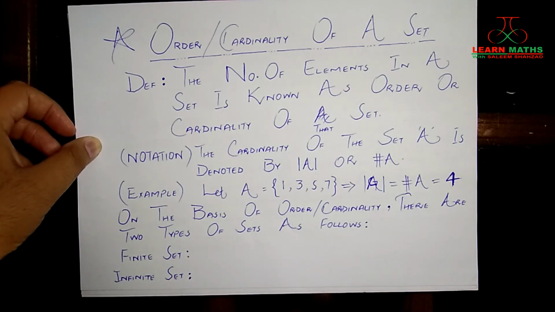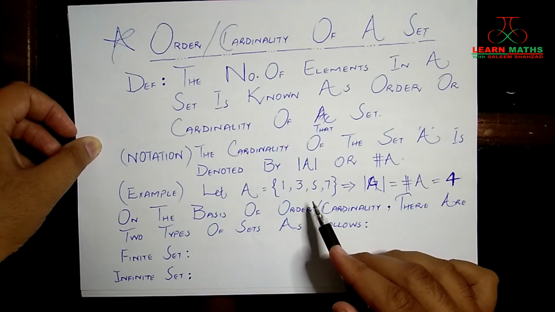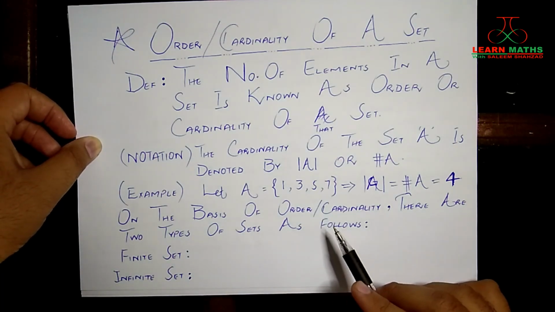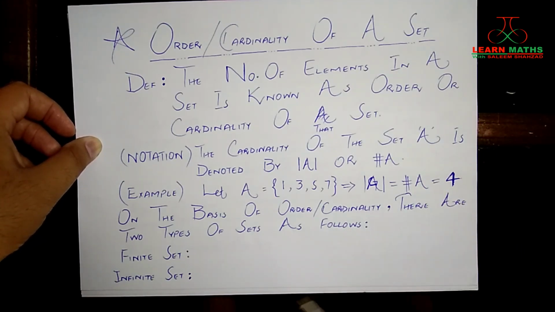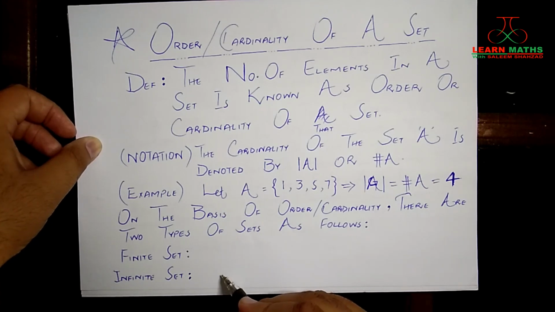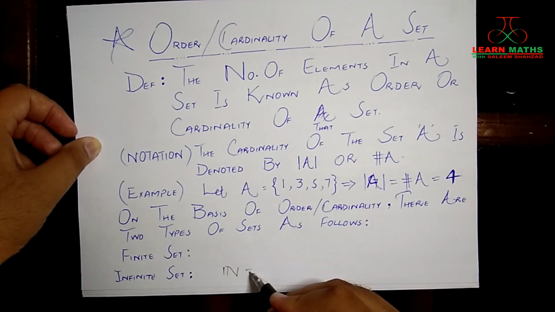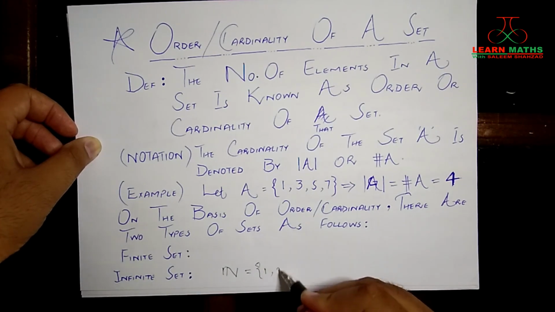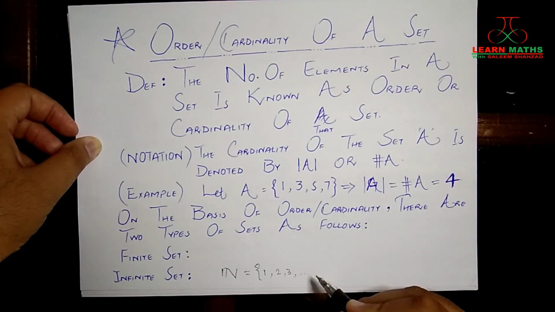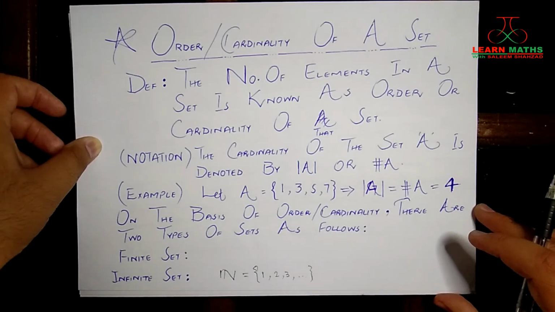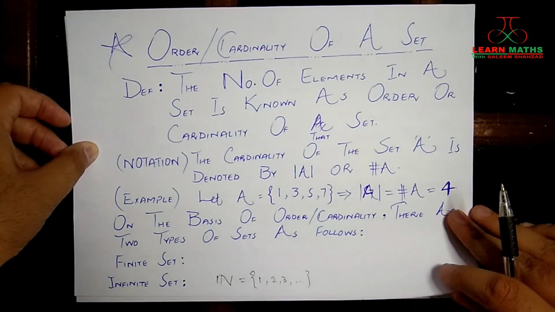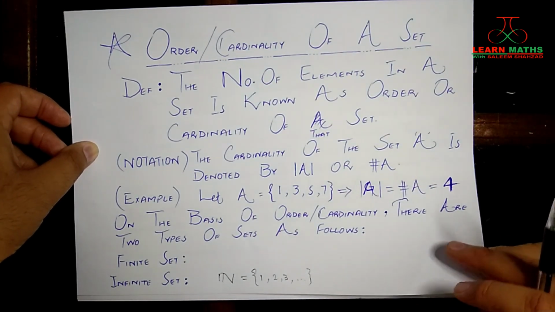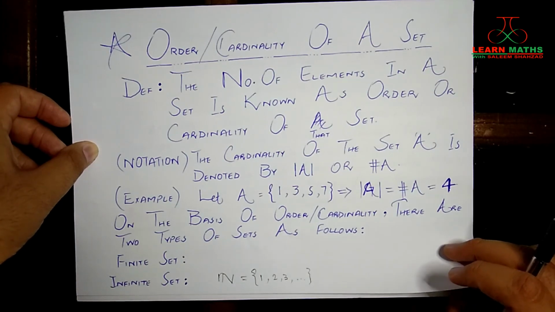Okay, and on the basis of order or cardinality, there are 2 types of sets as follows. One is finite sets and the other is infinite sets. If you take this set, it is a finite set. Why? Because we can count its number of elements. Its cardinality will be a finite number. But if you have a set, let's say the set of naturals, then it starts with 1, 2, 3, and I hope you know that it never ends. So this set is an infinite set where the number of elements cannot be counted, or you can say the elements go on and on, they are not stopping anywhere.